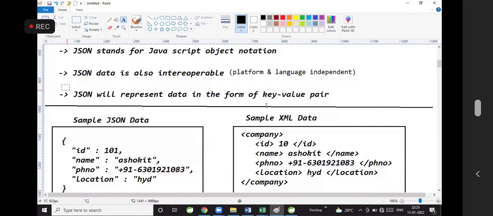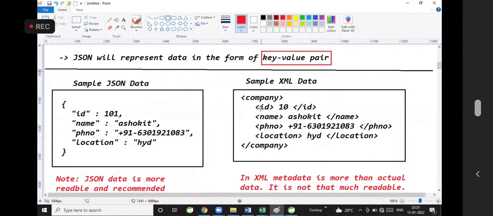JSON will represent the data in the form of key value pair. Sample JSON: ID, name, phone number and location. Sample XML: company ID, name, phone number and location.